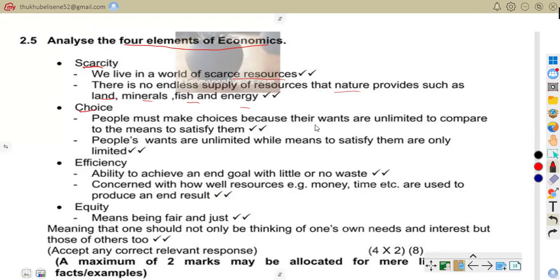People must make choices because their wants are unlimited compared to the means to satisfy them. So must choose due to scarcity. People's wants are unlimited, while means to satisfy them are only limited. Now we have efficiency.